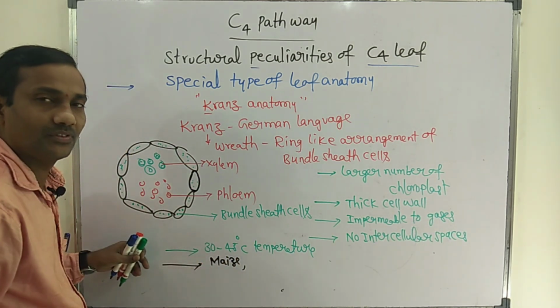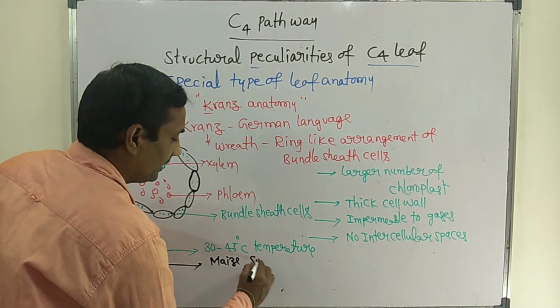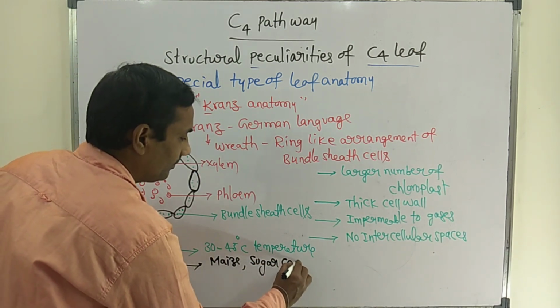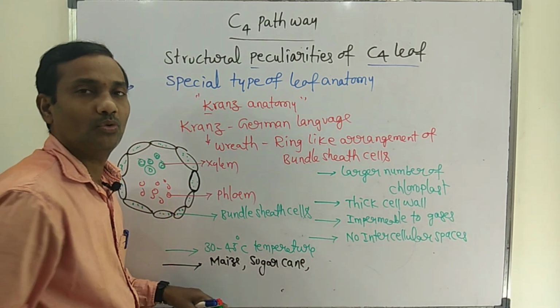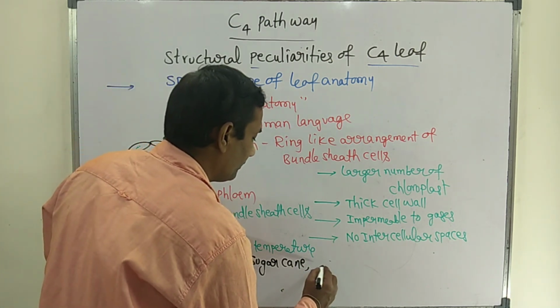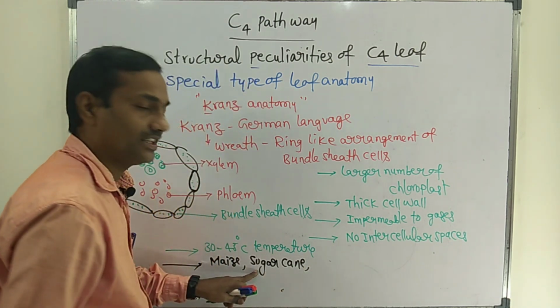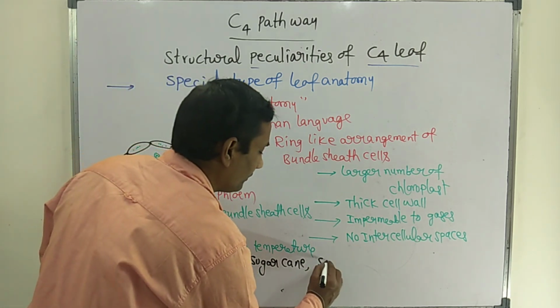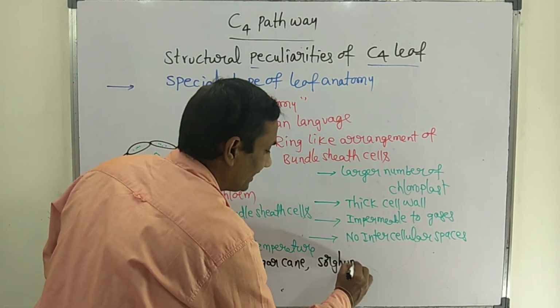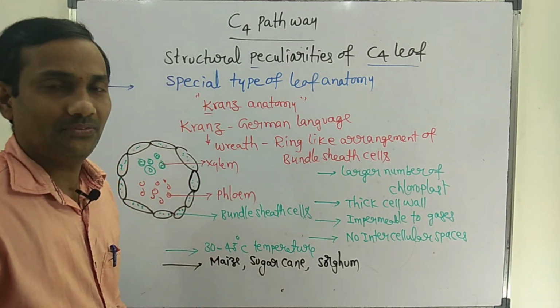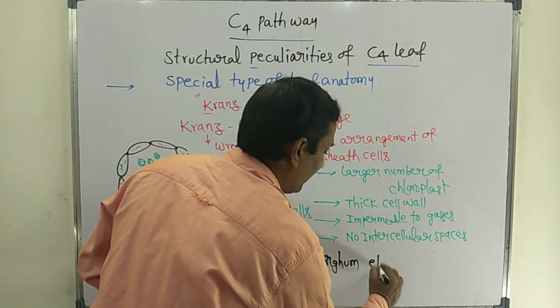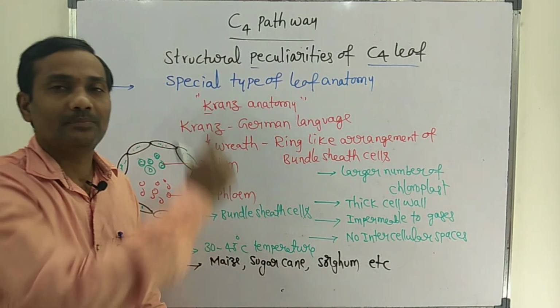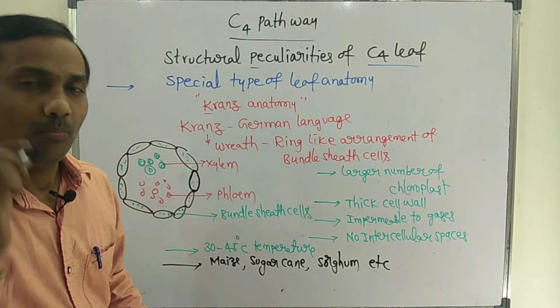Maize, that is Zea mays. Next, sugarcane plant, one more plant. The sugarcane scientific name is Saccharum officinarum. Next, Sorghum vulgare, that is Jowar, its scientific name. Like this, many plants exhibit the C4 pathway.